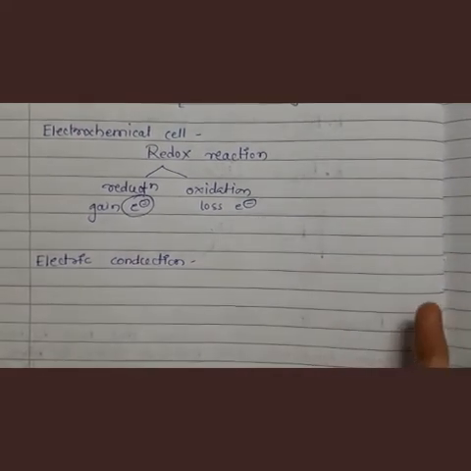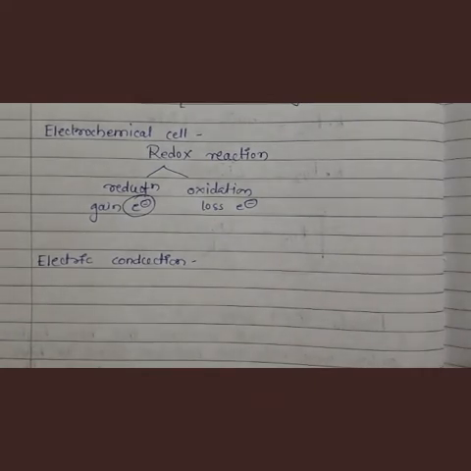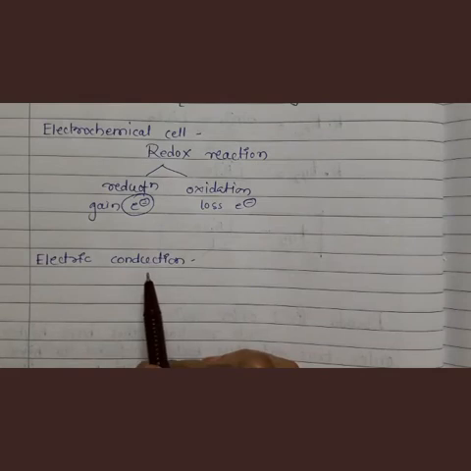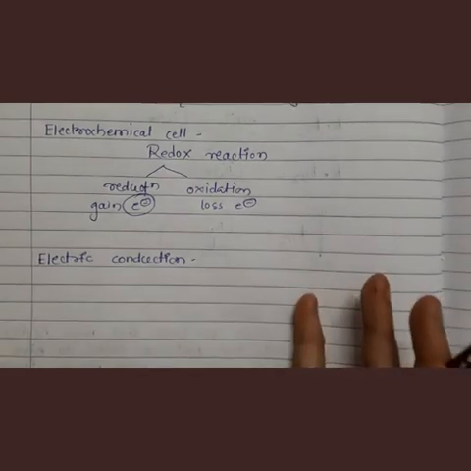You know, good conductors, bad conductors, electrical conductors, we have studied these concepts. Good conductors means the substances through which electricity passes are called good conductors of electricity, and bad conductors are the opposite of that.